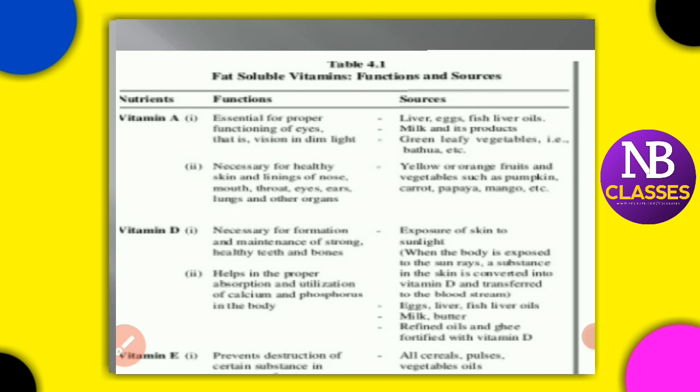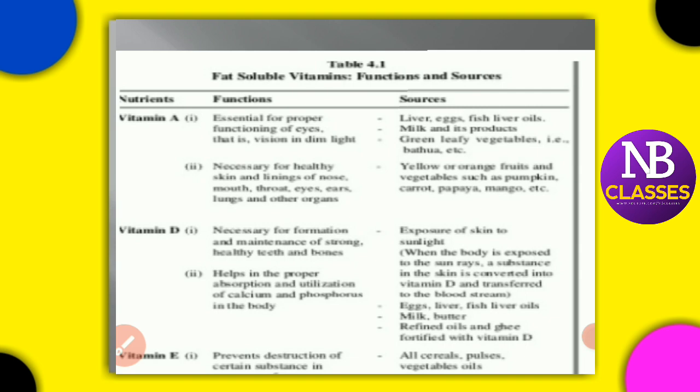What does A do? It is essential for proper functioning of the eyes, that is vision in dim light. What are the sources of vitamin A? Liver, egg, fish liver oil, milk, green leafy vegetables. All this is necessary for healthy skin. So what are its functions? First, it is helpful in vision.